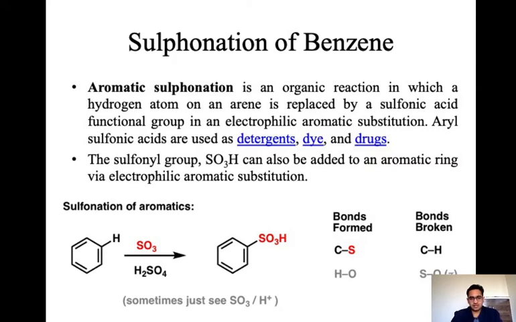For the sulfonation of aromatics, there is a benzene ring; with SO3 in the presence of H2SO4, we get this type of sulfonic acid, benzene sulfonic acid. That is the aryl sulfonic acid, particularly benzene sulfonic acid. Here, which bond is formed? The C-S bond is formed and the C-H bond is broken.